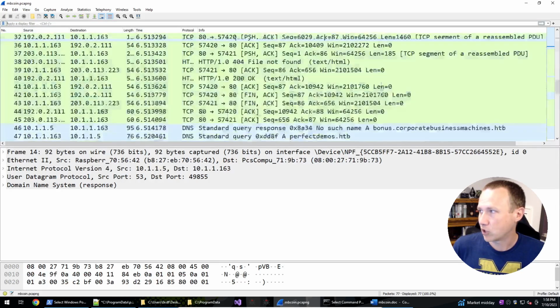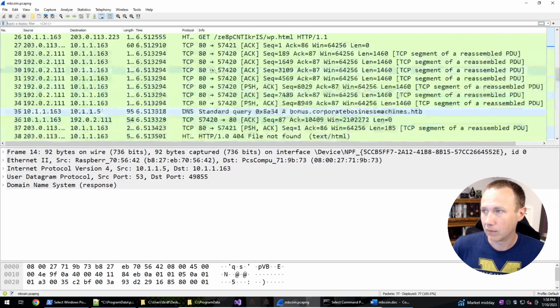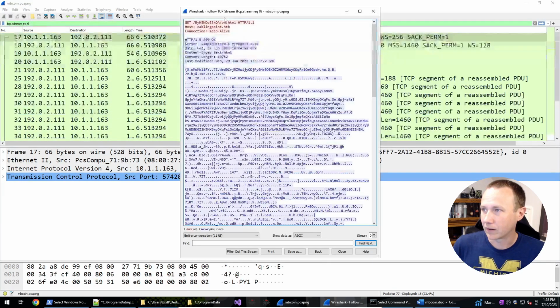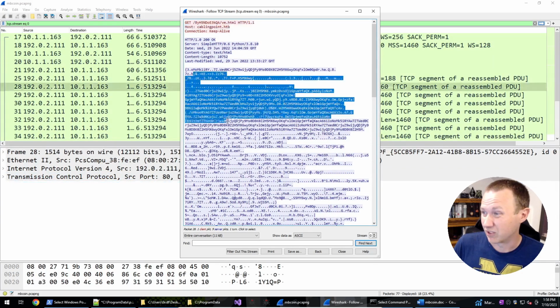This PCAP is quite short. There's not a lot in here. I'm going to grab a TCP packet towards the top and follow it. In fact, oh man, that's tiny. I wonder if I can make that bigger. We're not going to stay in this window very long. All we need to really see here is that this one is to cabling point. It's actually the one we care about, and there's just a bunch of data here.